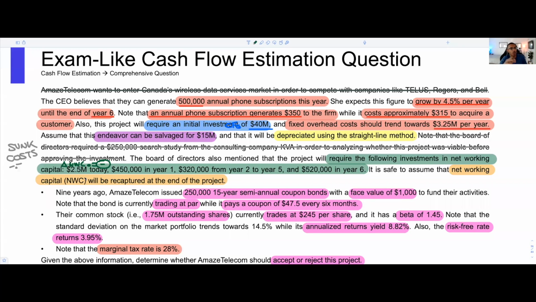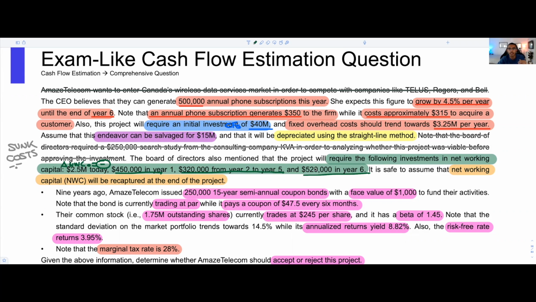But in this case, when we're looking at the total change in net working capital, well, unfortunately, there's multiple years, right? We have 450K at year 1, 320K from year 2 to year 5, and then 520K at year 6. So when we're calculating our change in net working capital, because we want to know how much money is being retrieved from the current operations of the business, or how much money has been added, so lost to the current operations of the business, we're going to need to create a little table, or just tabulate the data to make sense of this for us, to really find the effect to cash. So it's not as simple as the previous questions we did, at which we just added NWC for year 0. No, in this case, we're going to have to look at the change in NWC for every single year.